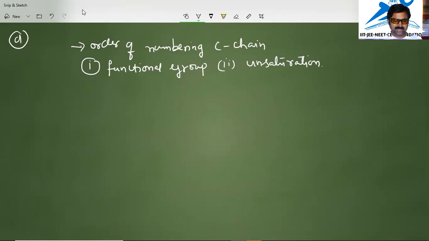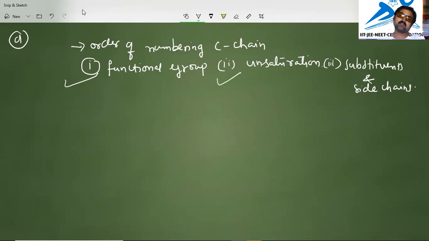Suppose substituents and side chains are there, then the substituents and side chains will be given least priority in this discussion, in this order. First we will give importance to the functional group. Next we will give importance to unsaturation. Next we will give importance to the substituents or side chains in the numbering. Okay, so that we will see with an example.